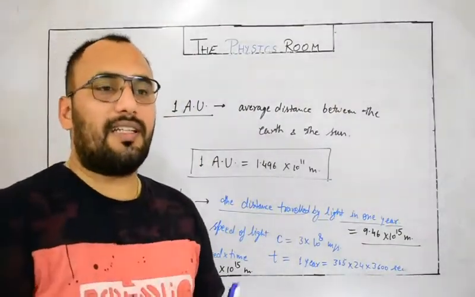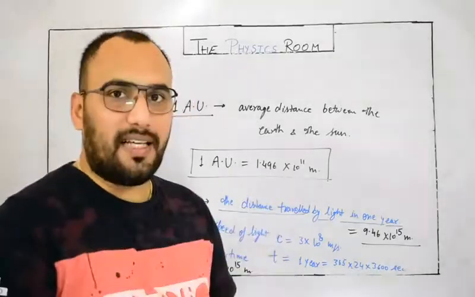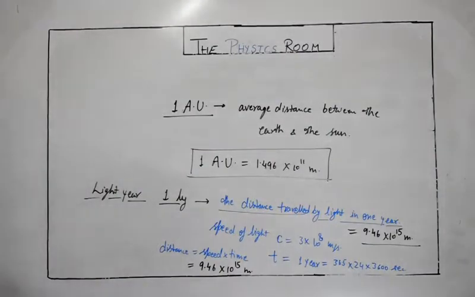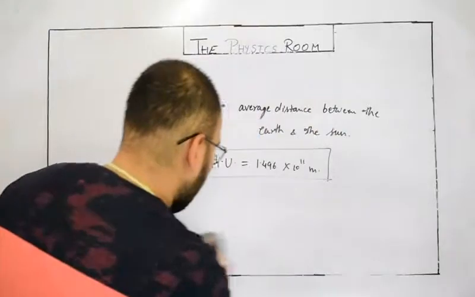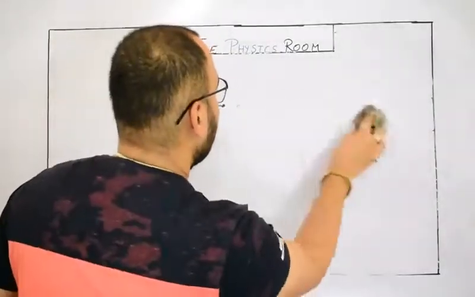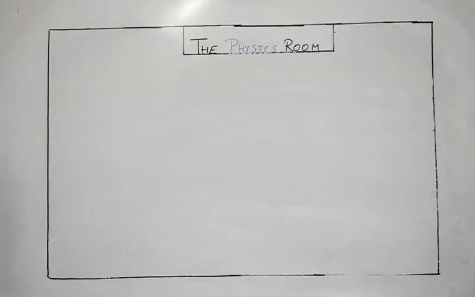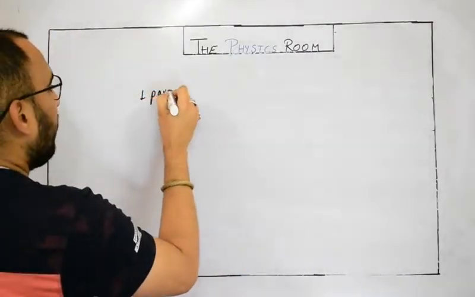Let's talk about the next definition, which is parsec. Now let's try to define the next large unit, 1 parsec.